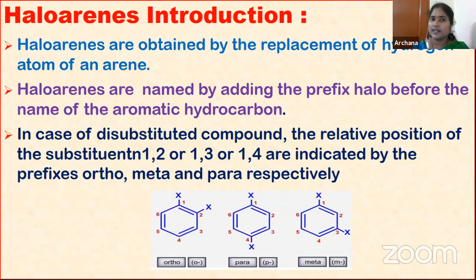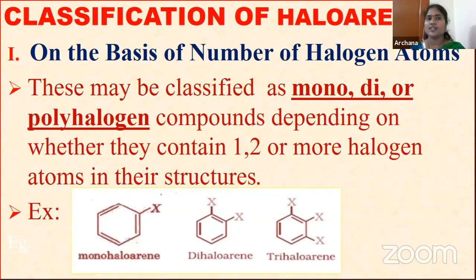So this is the introduction to haloarenes. Next, we can discuss classification of haloarenes. The first one is on the basis of number of halogen atoms. They are classified into mono, di, tri and polyhalogen compounds, depending upon the number of halogens present in their structures. In this structure, if only one halogen is present, then we call that a monohaloarene.